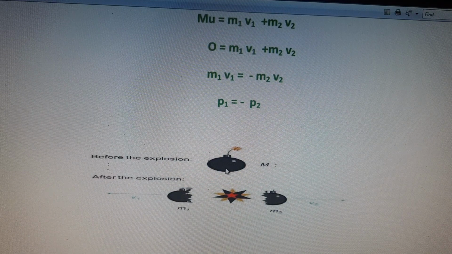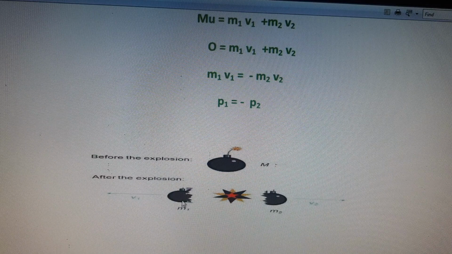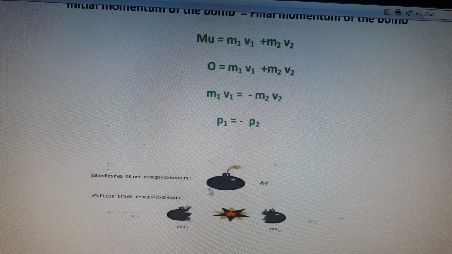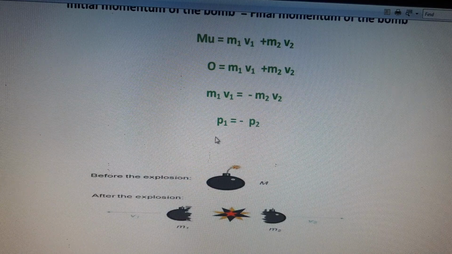Then after the explosion, it resolves into two different pieces. The two pieces' masses will be m1 and m2. They travel in opposite directions with final velocities v1 and v2. So we can write this equation: m1 v1 is equal to minus m2 v2, or p1 is equal to minus p2.